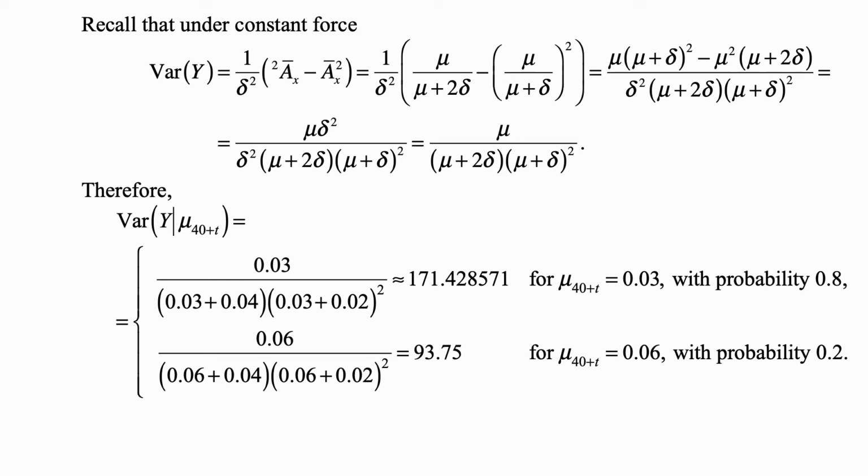So we write it out, recalculate it, and this ends up being mu over mu plus 2 delta times mu plus delta, the whole thing squared. And then, for each of the values of mu, 0.03 or 0.06, we just do this calculation and we get the variance of Y given mu to be either 171.428571 with probability 0.8 or 93.75 with probability 0.2.